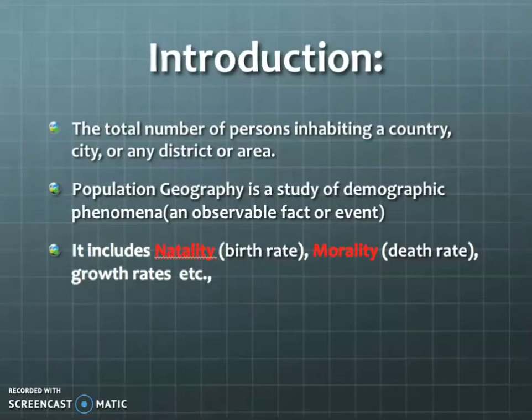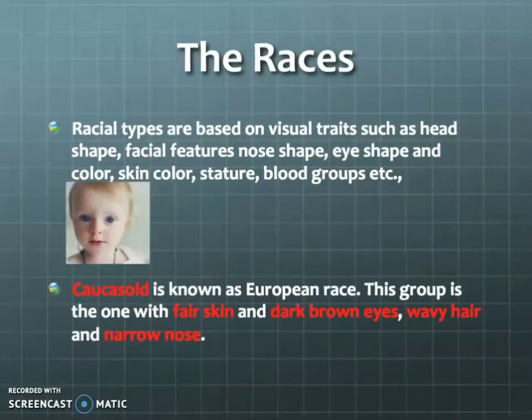And next, the first title of this lesson is races. Races are defined as a biological group within the human species, which means human races can be defined by their head shape, facial features, nose shapes, eye shapes, etc. So here we are going to see the major world human races. We have 4 major world human races.